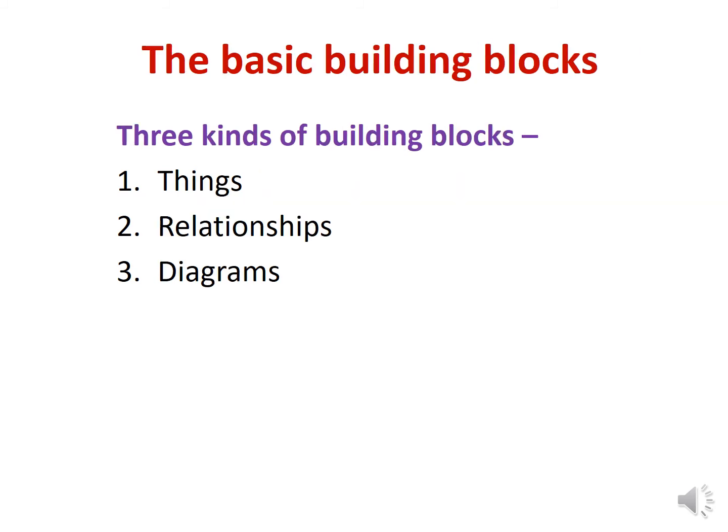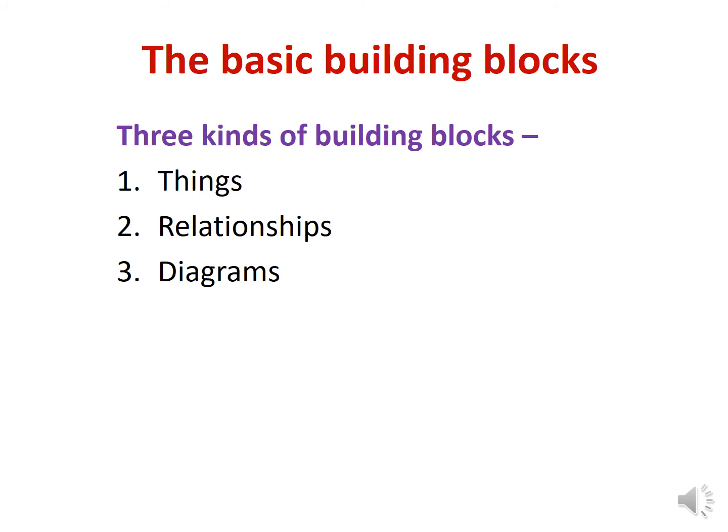Now, the basic building blocks of the UML. The vocabulary of UML consists of three kinds of building blocks. Number one, things. Number two, relationships. And number three, diagrams. Things are the abstractions. Relationships tie these things together, and diagrams group interesting collections of the things.